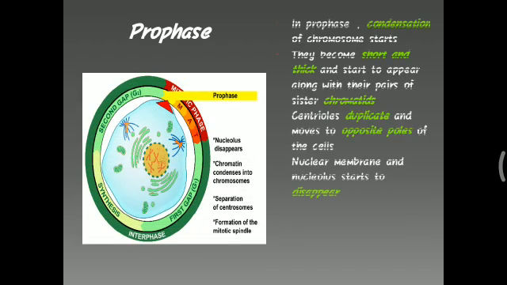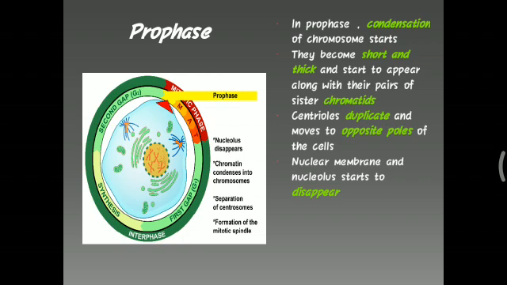In prophase, you can see that the condensation of the chromosomes starts. They become short and thick and start to appear along with their pairs of sister chromatids. Centrioles duplicate and move to opposite poles of the cell. Nuclear membrane and nucleolus start to disappear.